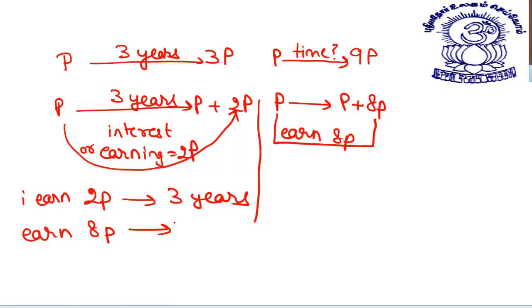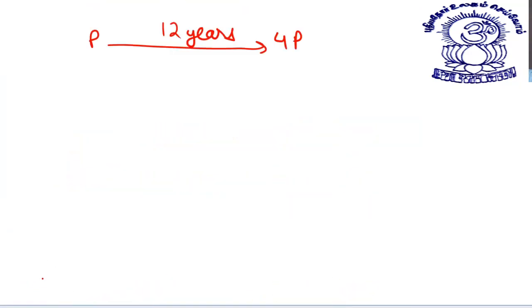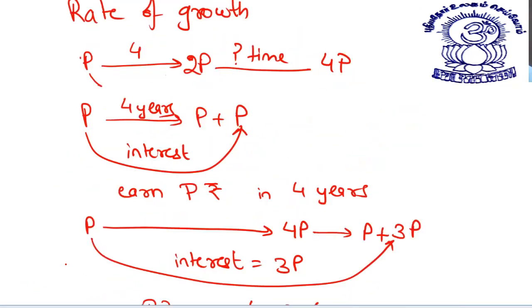This is 4 times, so it will again be 12 years. Getting it? From next time, I'll just calculate that 2P is earned in 3 years, so 8P will be earned in exactly 4 times of it. Getting it, dear students? Let me teach you the previous example on this basis only.